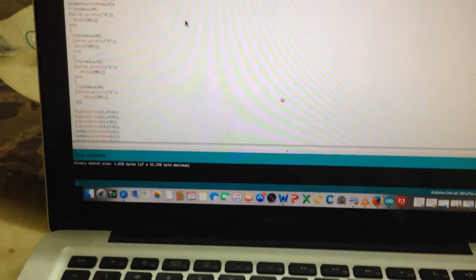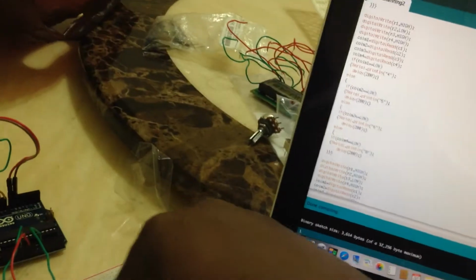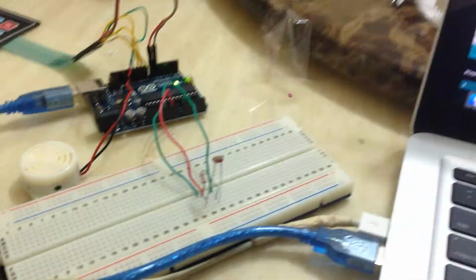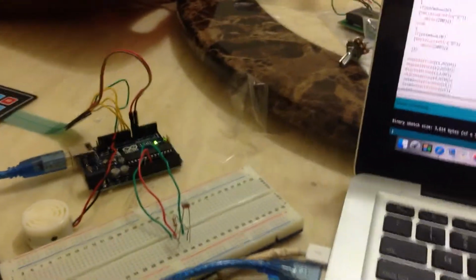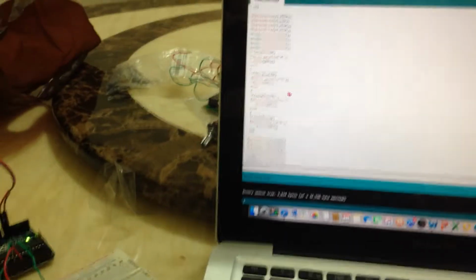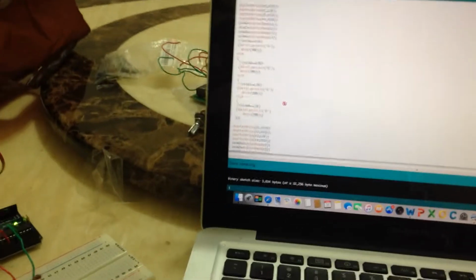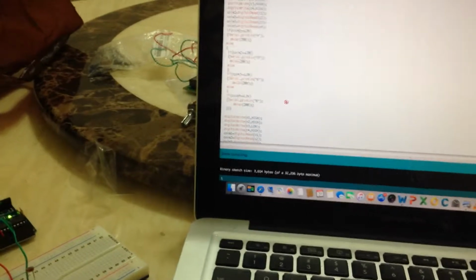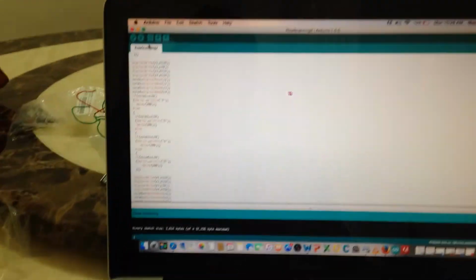So that's the code basically, and if anyone wants this code, I will just paste it on my wall and you guys can copy it. It's out there. So we compile it again. Oh, I forgot to unplug my Arduino. You guys notice it's still using the code of the previous experiment. That's why you can hear the sound. So I compile the code, and then I upload.